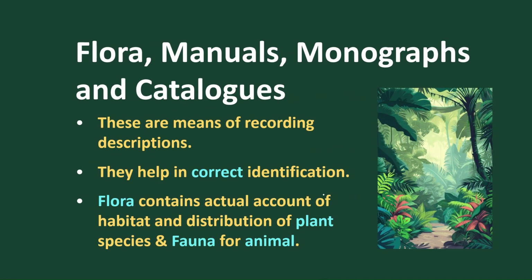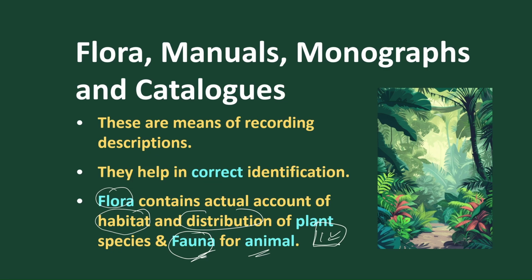And at last we move on to flora, manuals, monographs and catalogs. Flora are the collection of plants and fauna are the collection of animals. Flora are the collection of plants in a particular habitat and area. Similarly, fauna are the collection of animals in a particular area. Why?